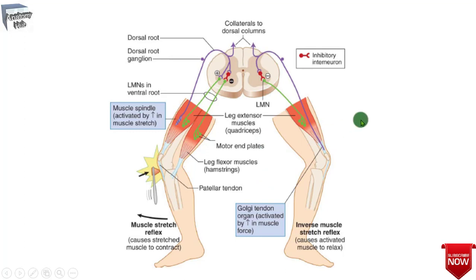So a reflex is initiated by the stimulus of a sensory neuron, which in turn innervates a motor neuron and produces a motor response. In reflexes involving the skeletal muscles, the sensory stimulus arises from the receptors in the muscle, and the motor response is a contraction or relaxation of one or more skeletal muscles that you can observe here.